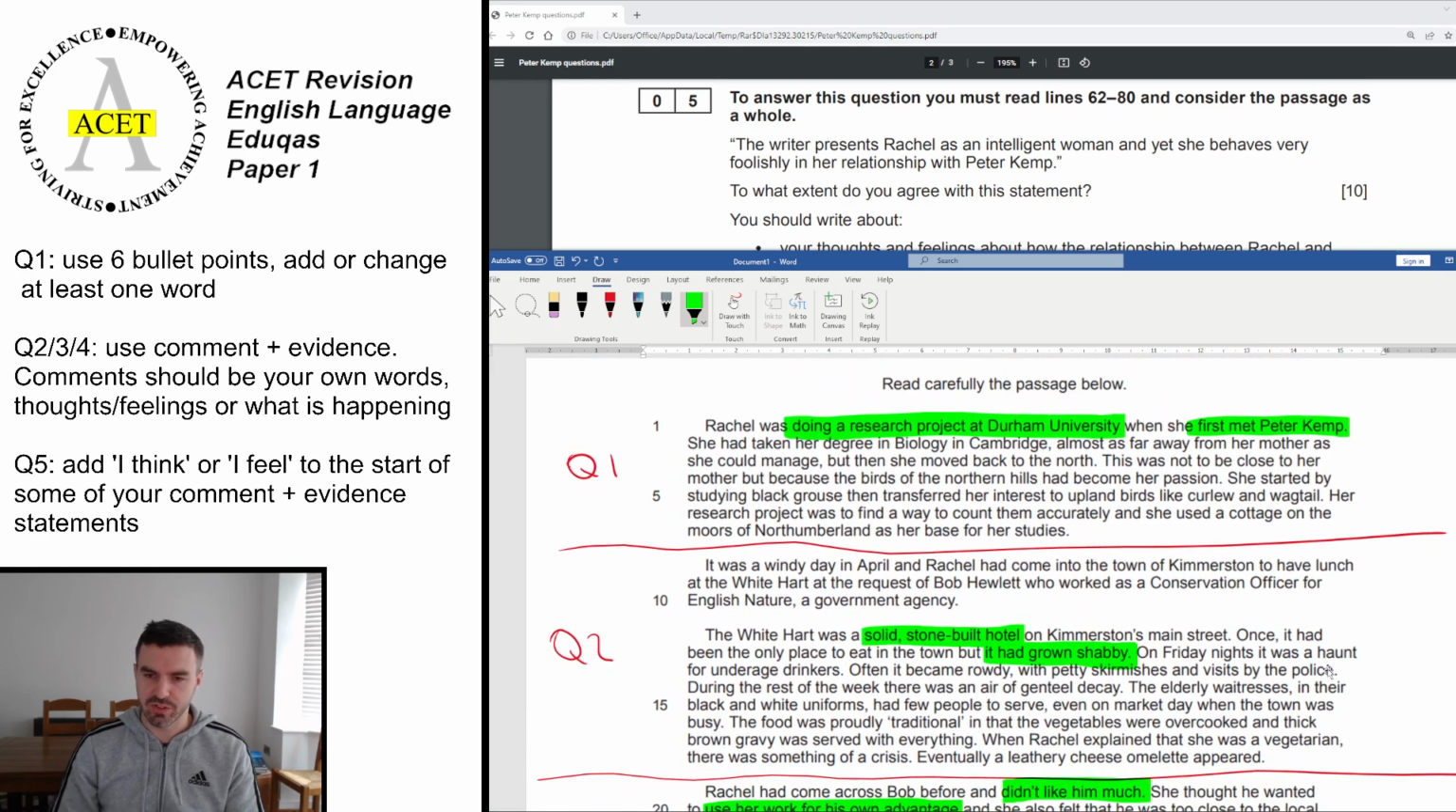Think about what it told us in the first few lines of the text. You want to look for some intelligence there. Well, she's done a research project at Durham, a good university. She did a degree of biology at Cambridge, a very difficult university to get into. So there's definitely some intelligence there.